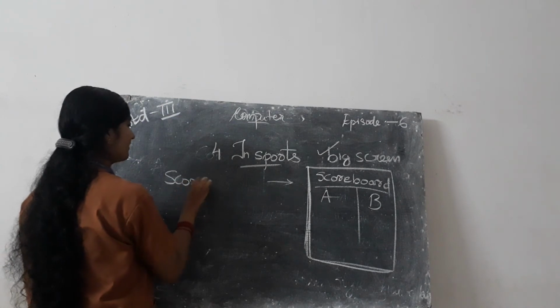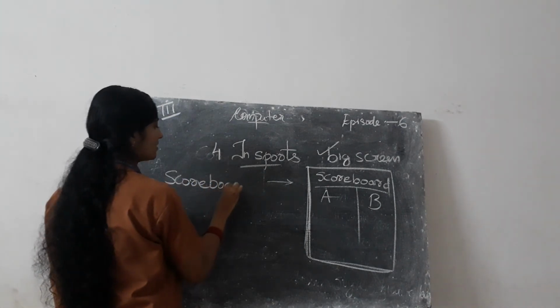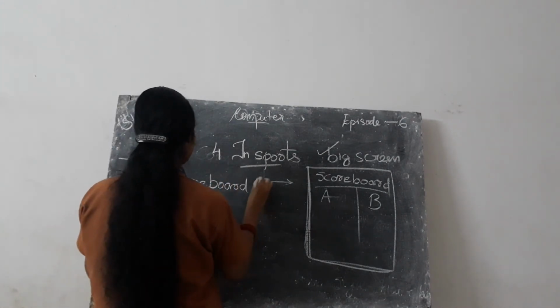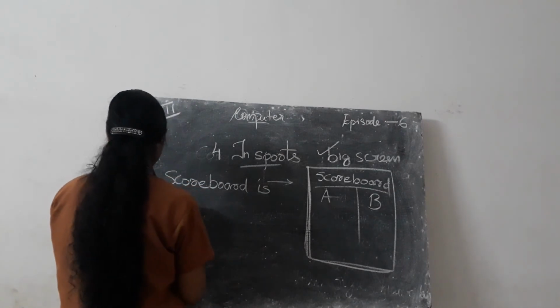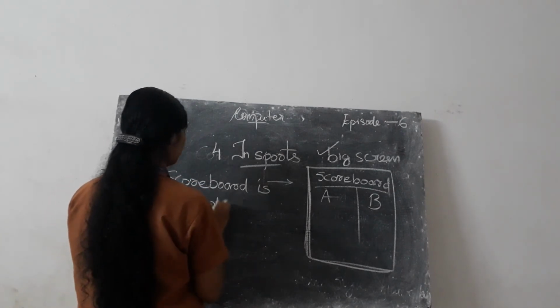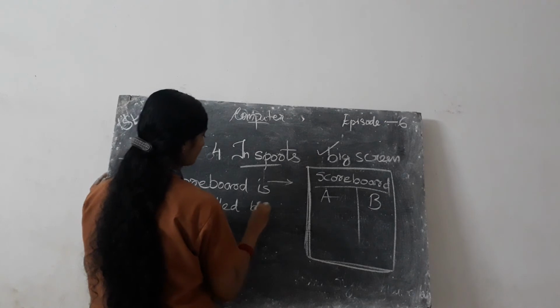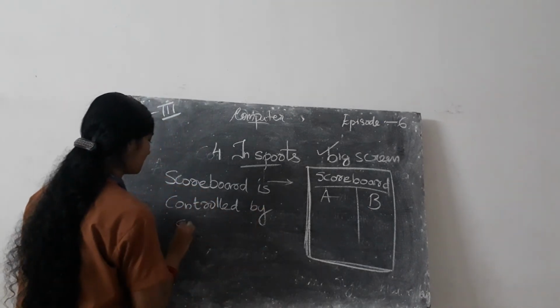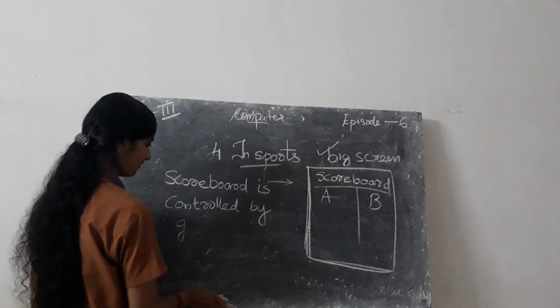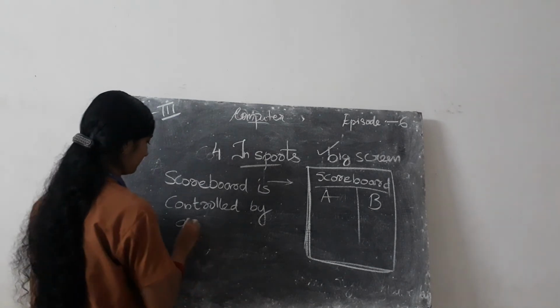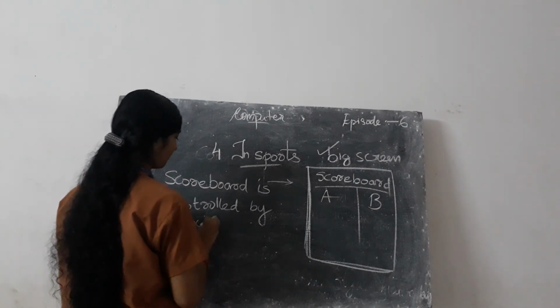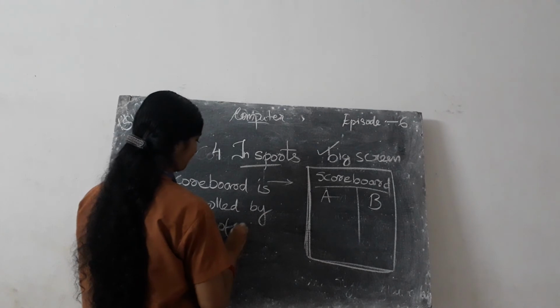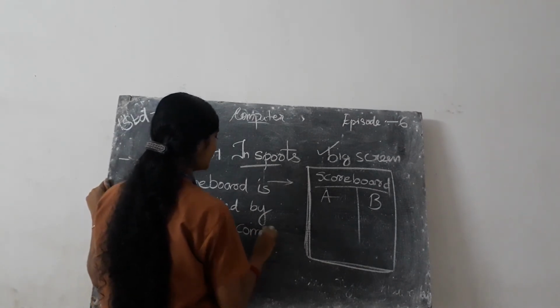Scoreboard is controlled by a group of computers. Group of computers. So this is the fourth use.